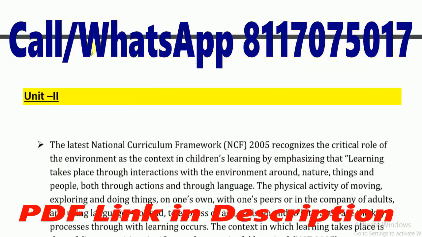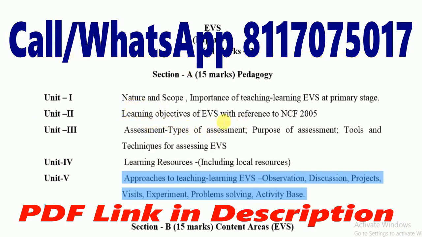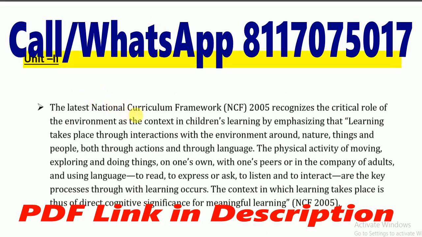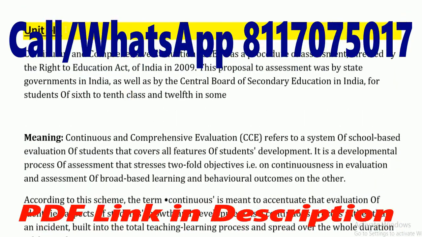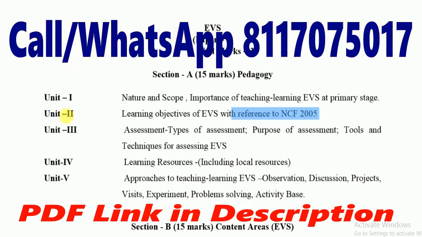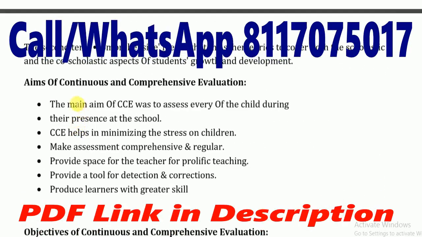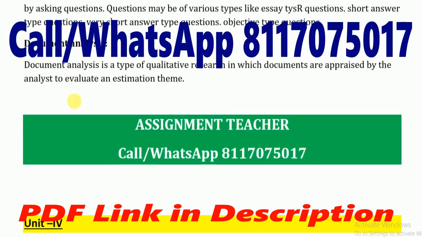Just wait, this is unit 2, that is National Curriculum Framework. Unit 2, you can see National Curriculum Framework NCF 2005. You can see I have prepared according to the syllabus. I have described the National Curriculum Framework and what NCF 2005 says about EVS. Unit 3, you can see assessment, types of assessment, purpose of assessment. For example, assessment means continuous and comprehensive evaluation, meaning, types, aims, features, aspects, and I have described all about how to assess EVS among the students.